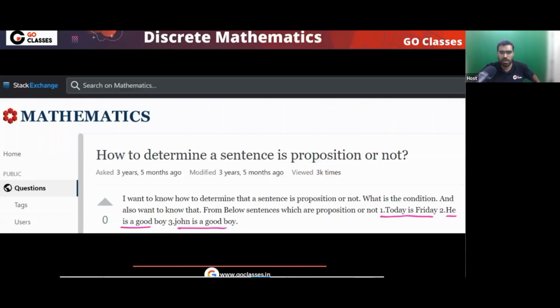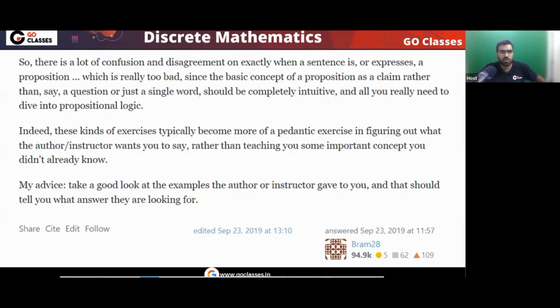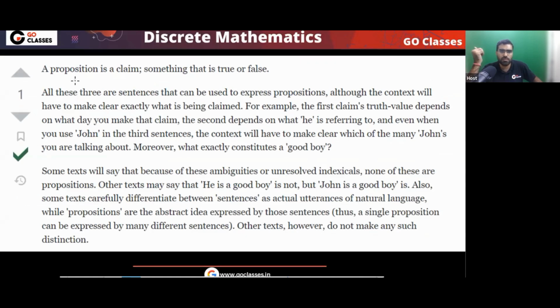Now let's move on. Let me tell you his answer. Let's hear from this person. So you can see, first of all, these statements may or may not be propositions. All these three statements can be used as propositions, although the context will make it clear.